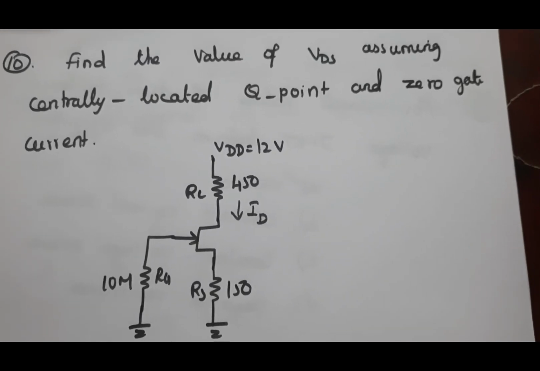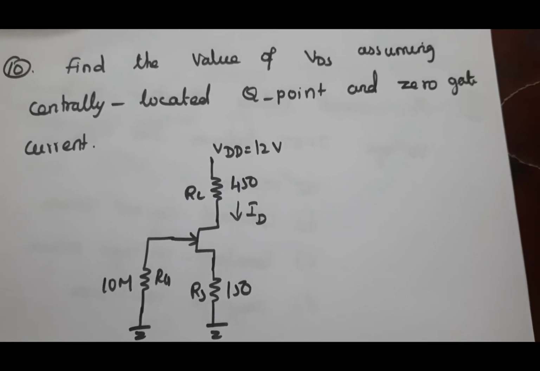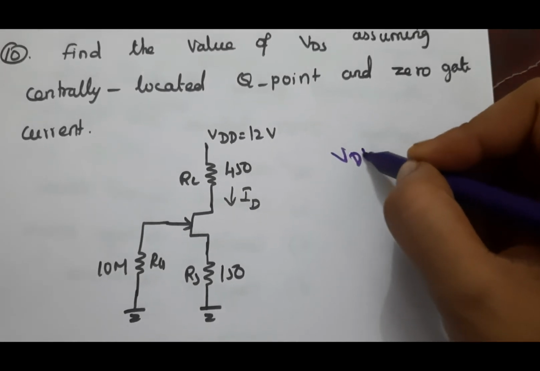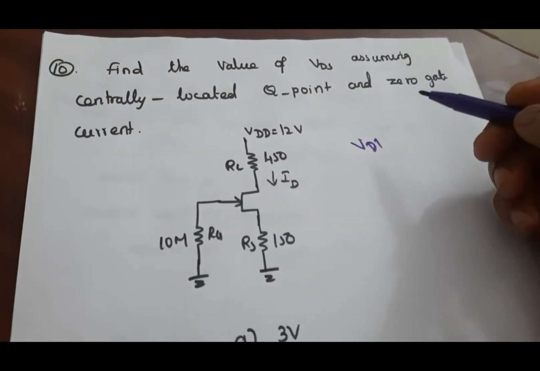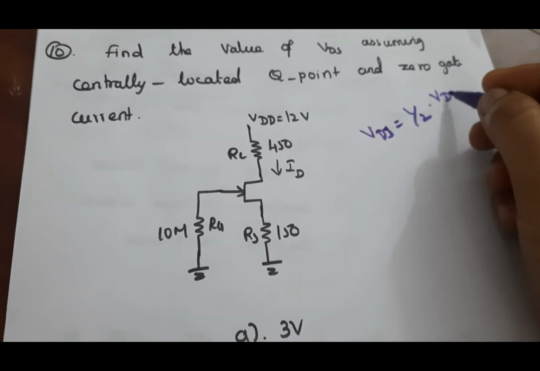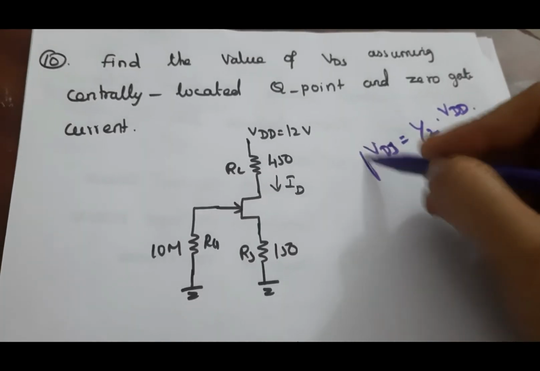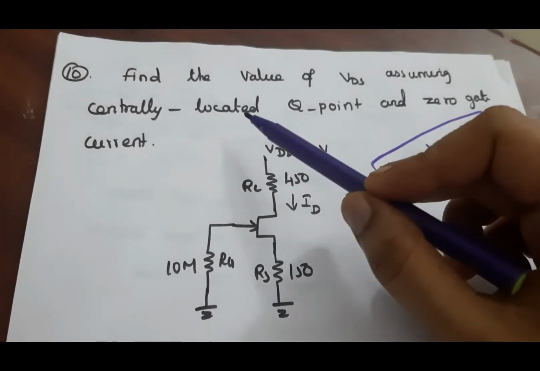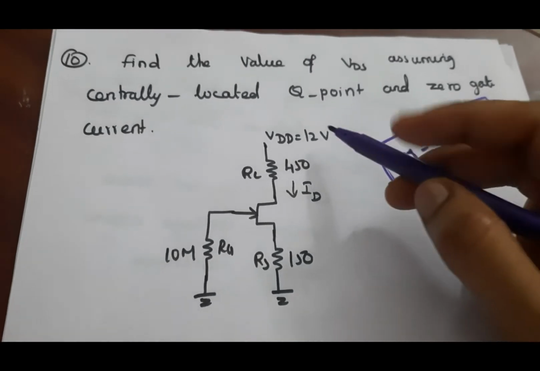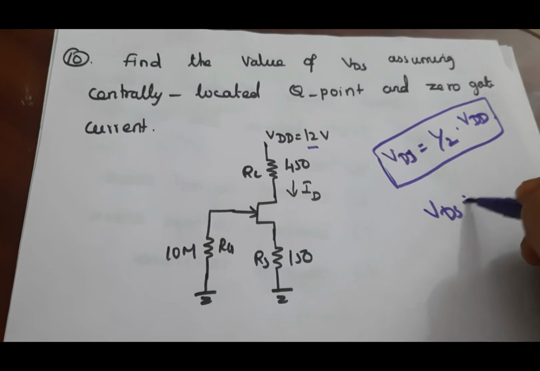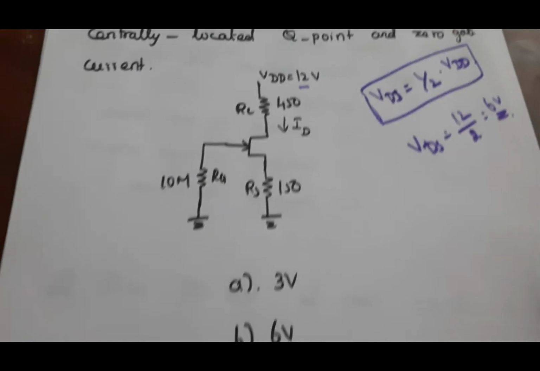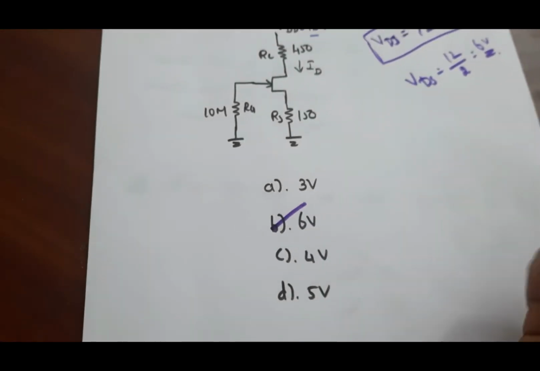Next question, find the value of VDS assuming centrally located Q point and 0 gate current. For a centrally located Q point, VDS is equal to half of VDD. This is the condition when the Q point is centrally located, meaning VDS is equal to half VDD. Here VDD is 12 volt, so VDS equals 12 divided by 2, that is 6 volt. So the answer is B, 6 volt.